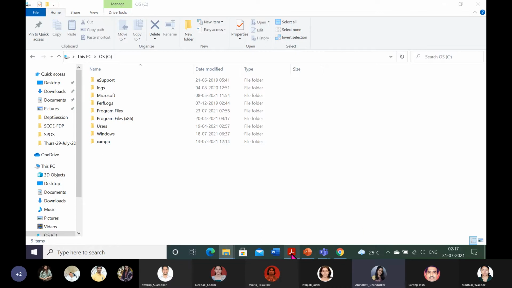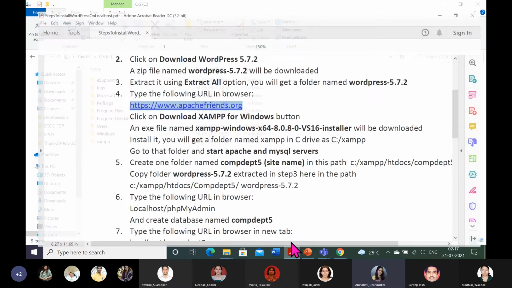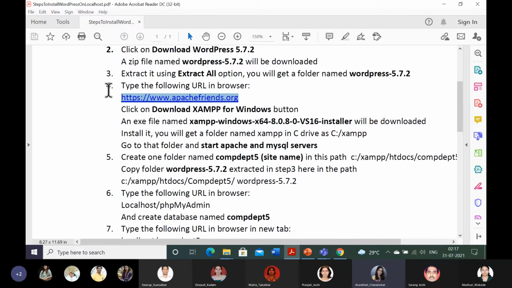I will parallelly show you the steps also. So the fourth step we have completed. Click on the Download XAMPP for Windows button that I showed you, and an exe I had also shown you. Now what to do? You should get that XAMPP folder, C:\xampp. I had shown you that XAMPP folder. Go to that folder and start Apache and MySQL. So now I will do this.